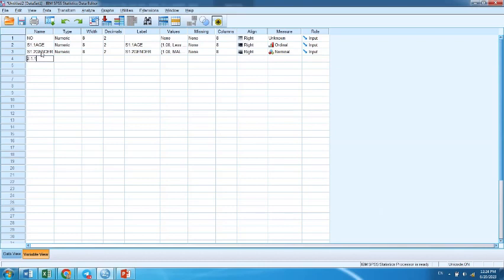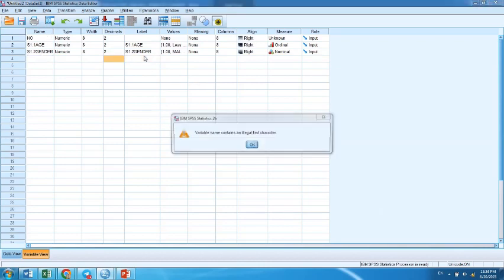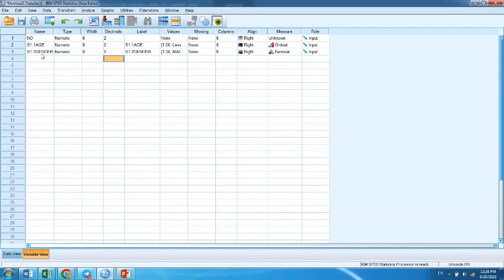I cannot put 2.11 as it says illegal first character. What happened? Some of my students put it like this. I learned this from my student, and I'm very happy to learn this from my student.